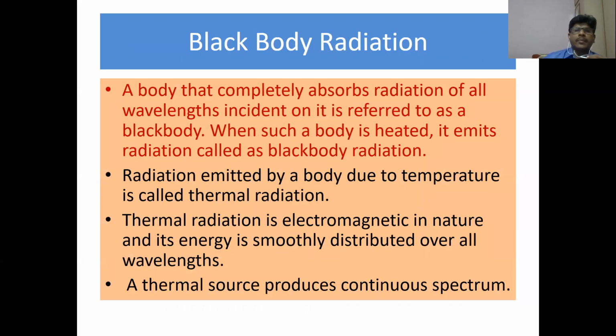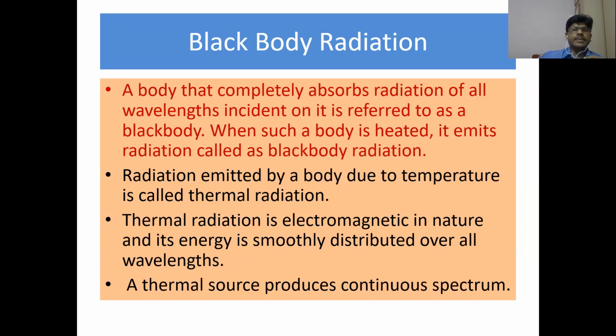The next topic that we can see is what is a black body and what is black body radiation. Going by the definition, a body that completely absorbs radiations of all wavelengths incident on it is referred to as a black body. When such a body is heated, it emits radiations called black body radiations.